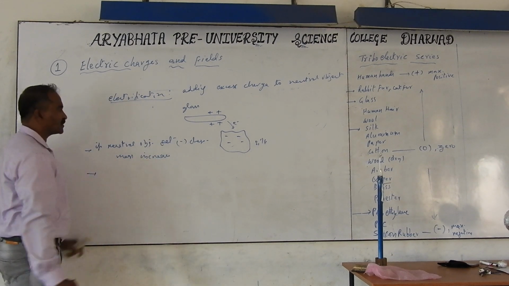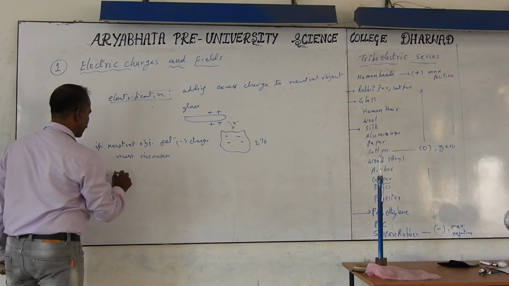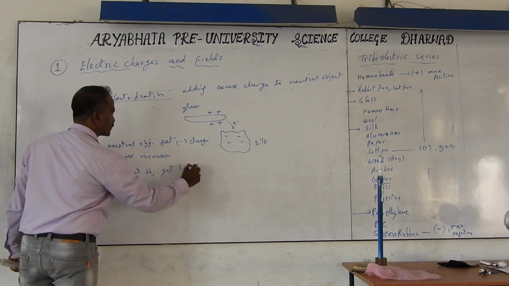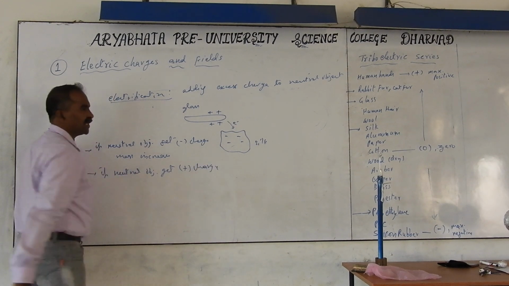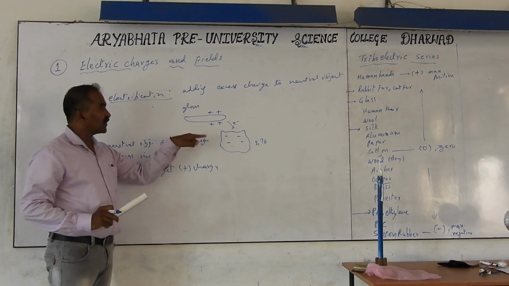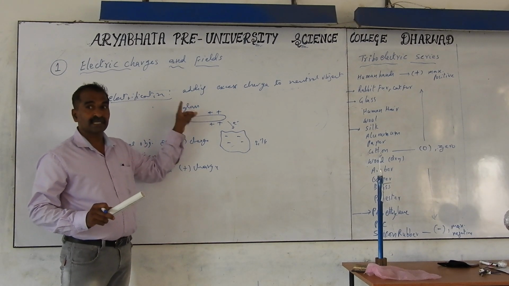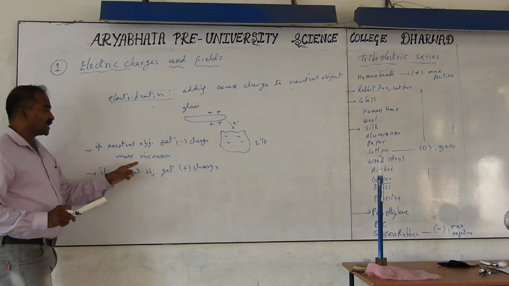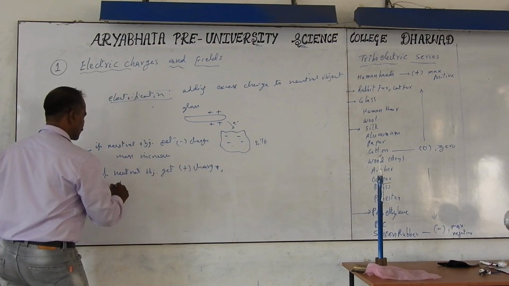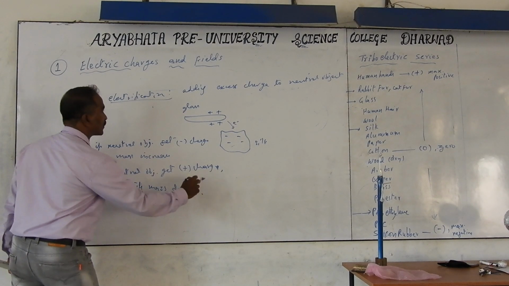But if a neutral object gets a positive charge, we never really give positive charge in the electrification process. Generally, giving positive charge means removing electrons. Giving positive charge does not actually mean adding protons. We do not think that mass increases; we have to say mass decreases. So if a neutral object gets positive charge, then its mass decreases.